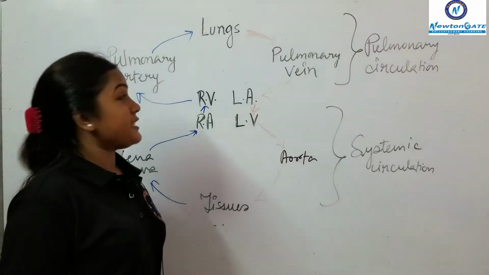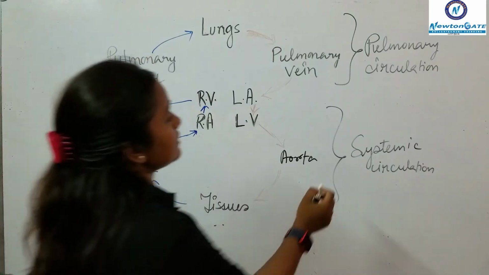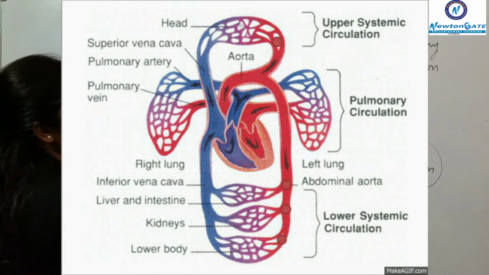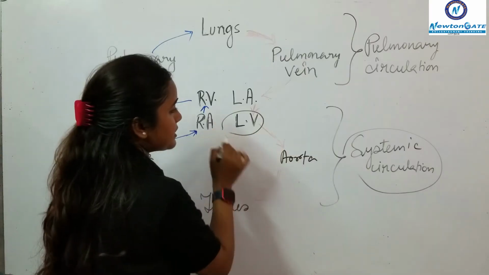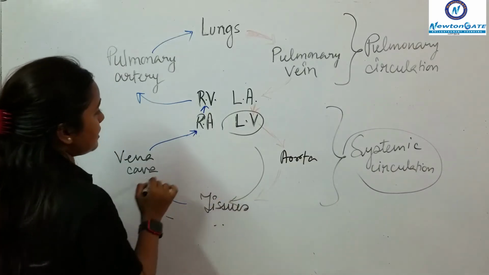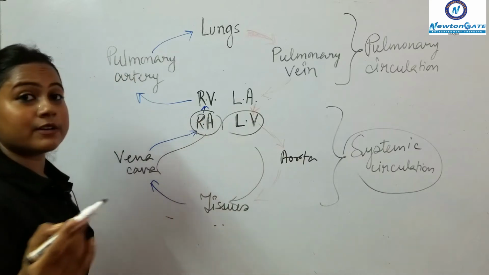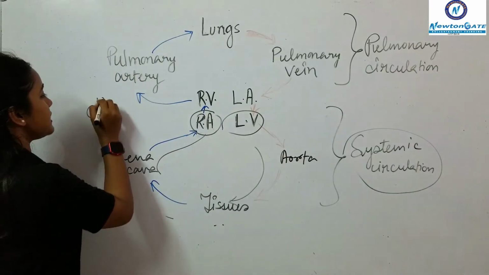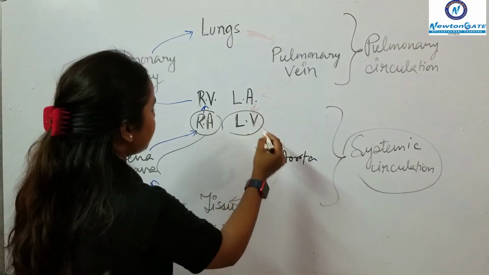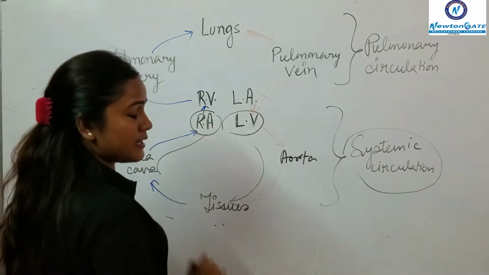By this flow chart of double circulation, we came to know that in the systemic circulation, the oxygenated blood flows from the left ventricle to the tissues and the deoxygenated blood flows to the right auricle. So our correct option will be option D, that is from the left ventricle the oxygenated blood flows to the tissues and the deoxygenated blood to the right auricle.